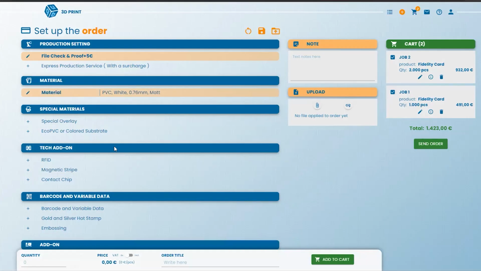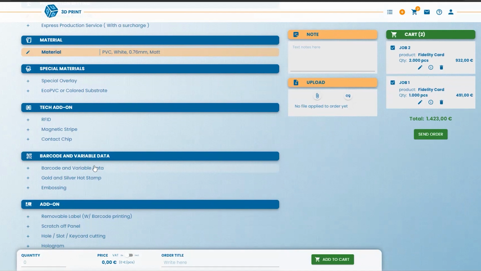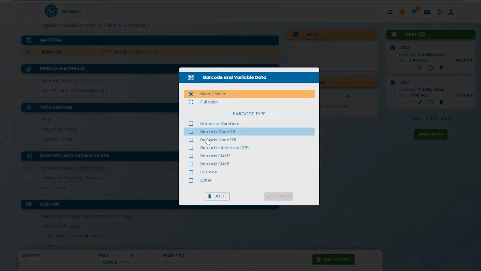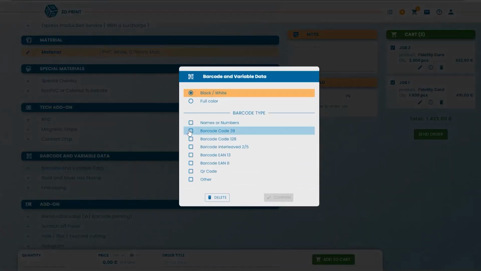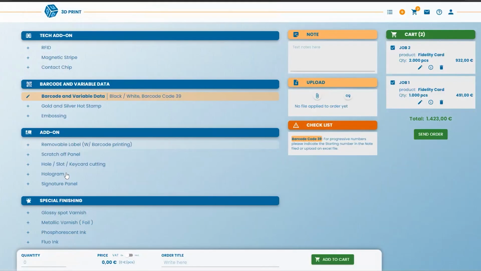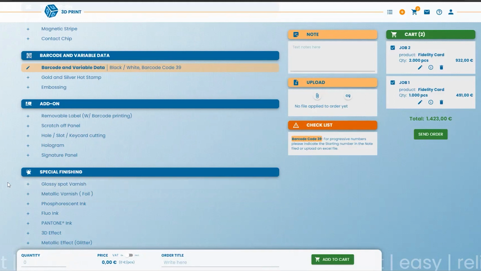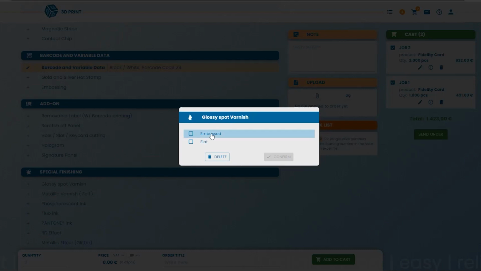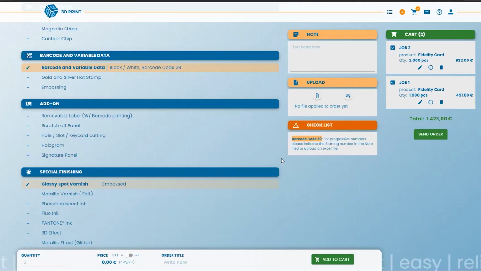Confirm. Then I have to add the barcode, and I want a barcode 39. So I click on the barcode that I want, and I click on confirm. Now, the embossed varnish, I find it here under special finishing, embossed, confirm.